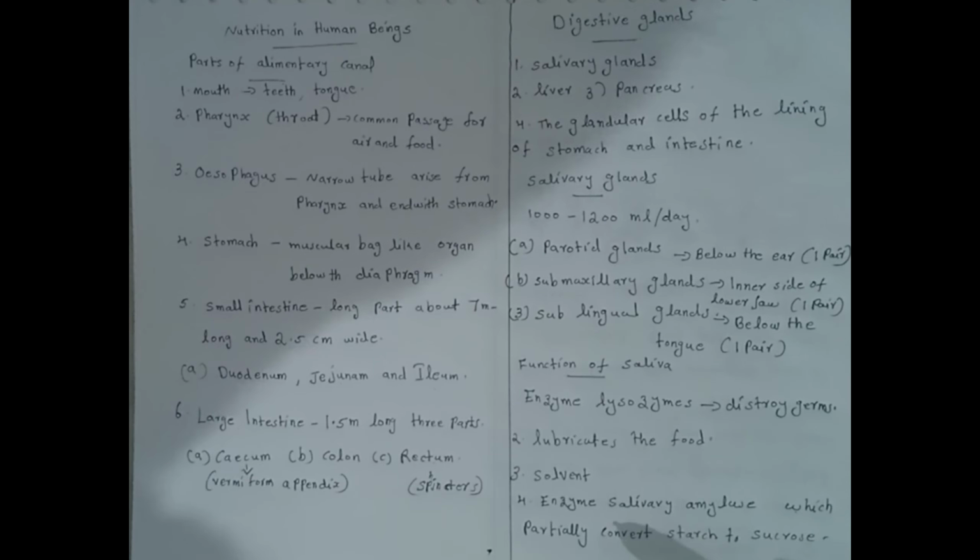Starch is a polysaccharide and sucrose is a disaccharide. The polysaccharide starch is converted to the disaccharide sucrose in the presence of salivary amylase.